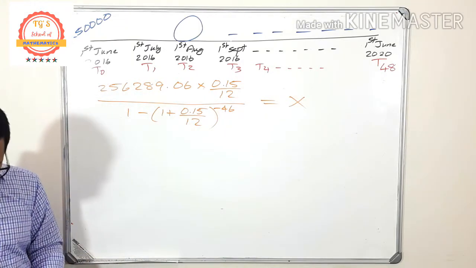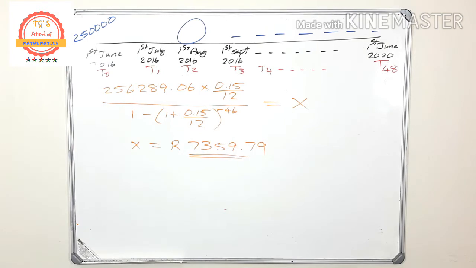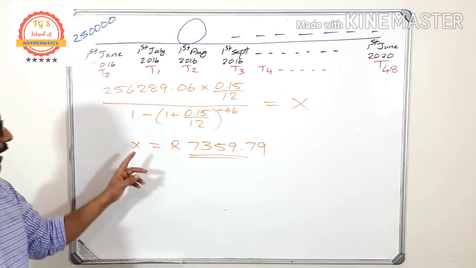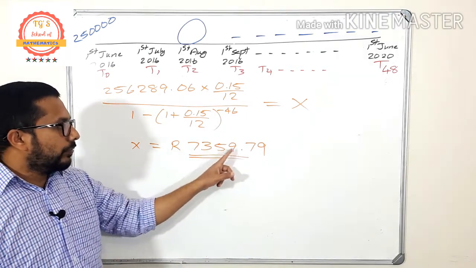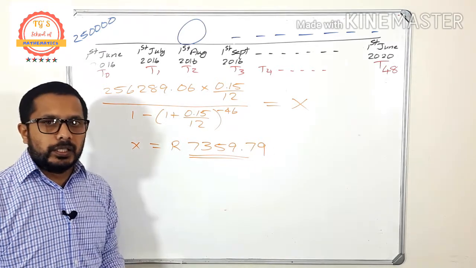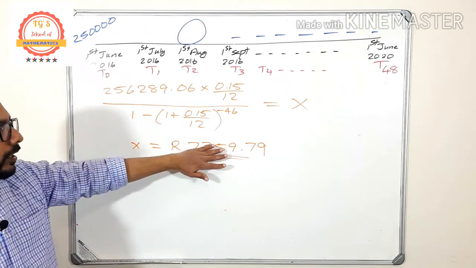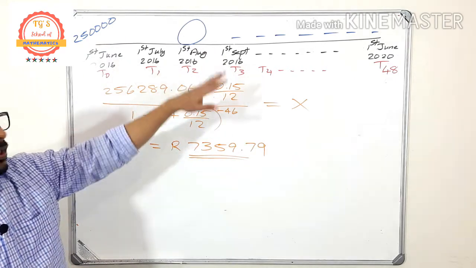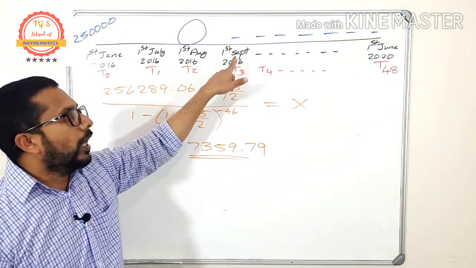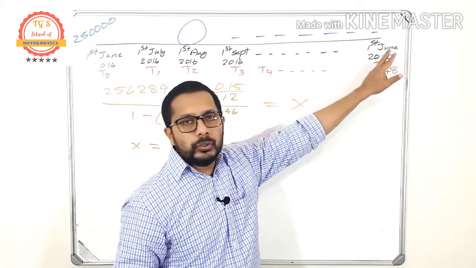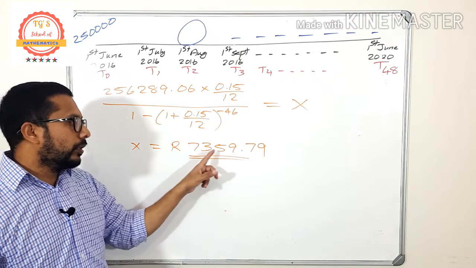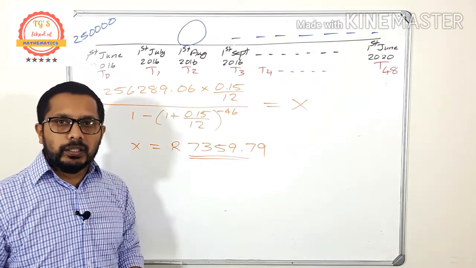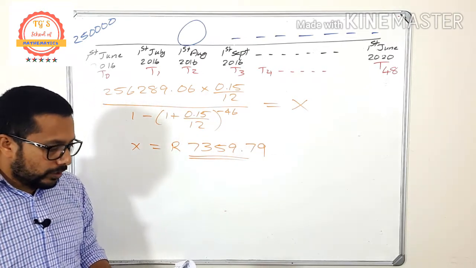So the value of x that I got in my calculator is x is equal to 7,359 rand 79 cents. So it means that the monthly installment for this calculation starting from 1st September and ending at 1st June 2020 is 7,359 rand 79 cents. Okay. Now let's go to the next question.